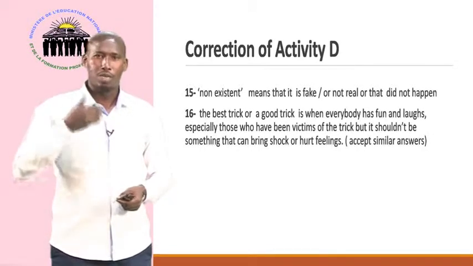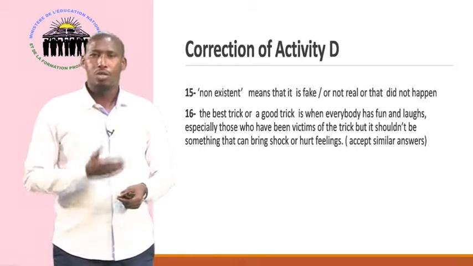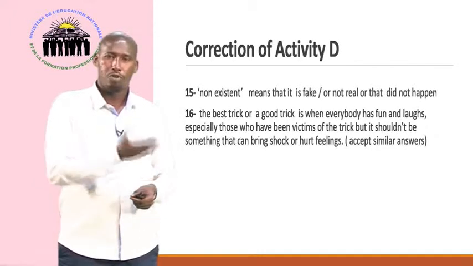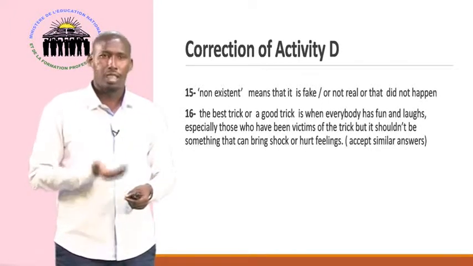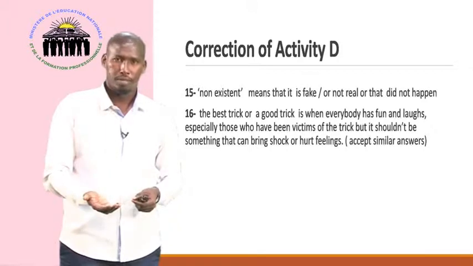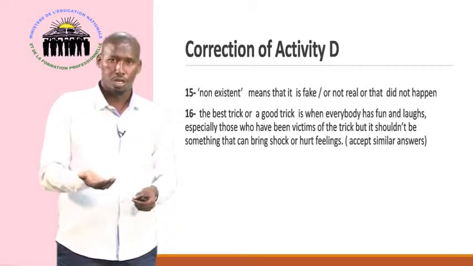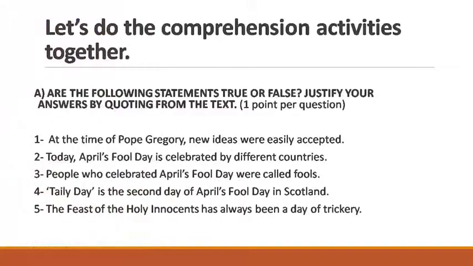So it means that while you are reading the text, you have to look for the information. If you find the information in the text, that information is true, and you have to quote the information that you find in the text. If the information is not in the text, maybe it is the opposite. So you have to quote from the text the opposite of the information given to justify that what you were given is false.